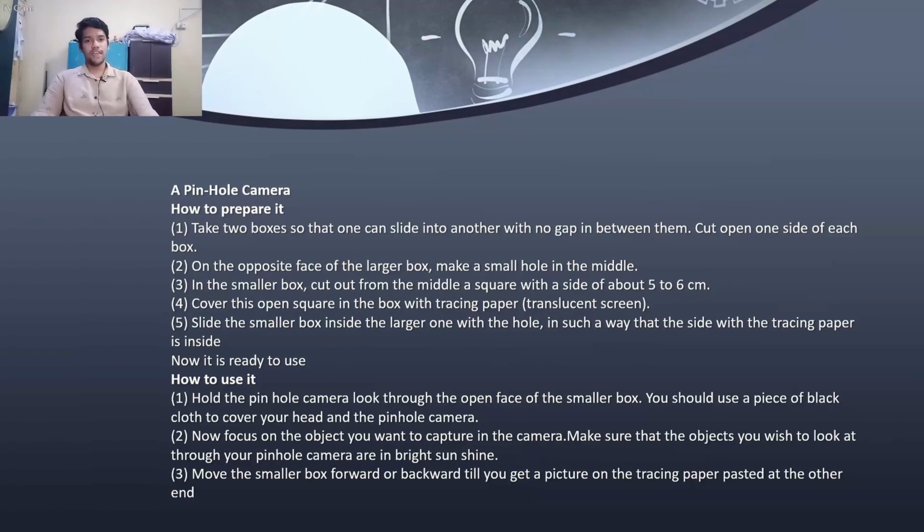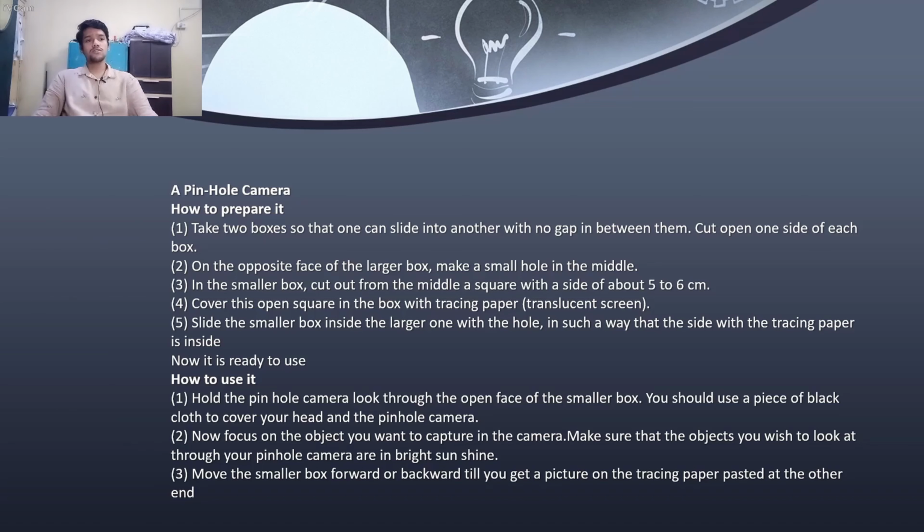The next topic we have is a very interesting one. The topic is about the pinhole camera and how it is prepared. We can prepare this in our houses, and it's very fun to play with. We can take two boxes so that one can slide into the other with no gap in between them. We have to then cut open one side of each box, and on the opposite face of the larger box, we can make a small hole in the middle.